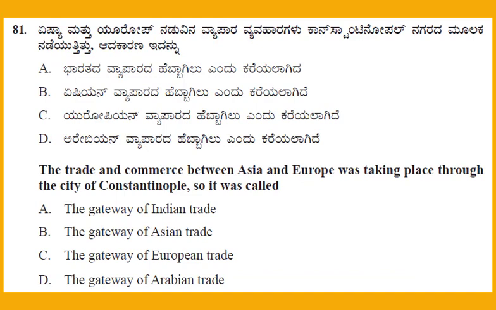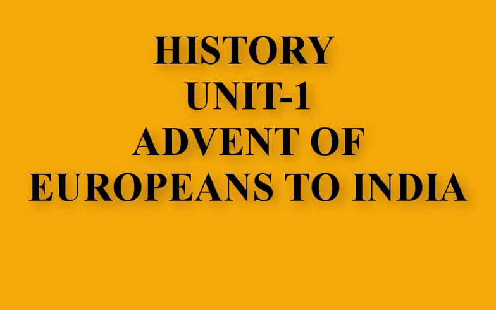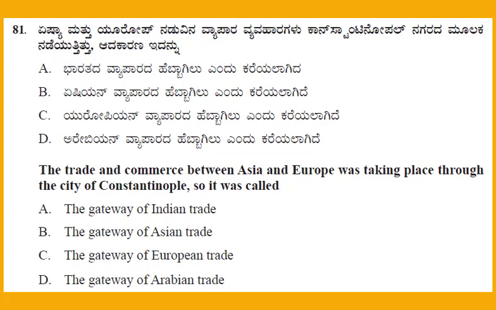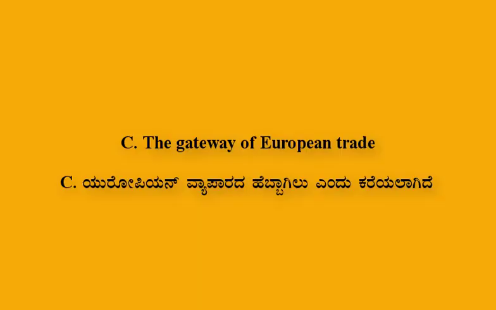The trade and commerce between Asia and Europe was taking place through the city of Constantinople. So it was called. This is the question from history unit number 1, Advent of Europeans to India. The four options are: option A, the gateway of Indian trade; option B, the gateway of Asian trade; option C, the gateway of European trade; option D, the gateway of Arabian trade. And the right answer for this question: option C, the gateway of European trade.